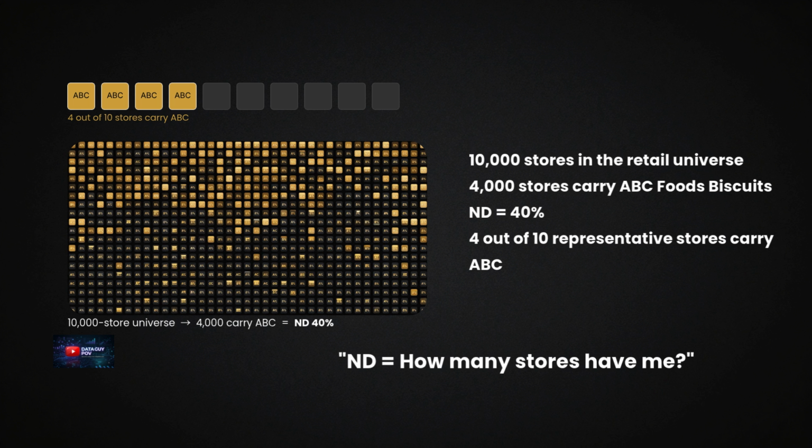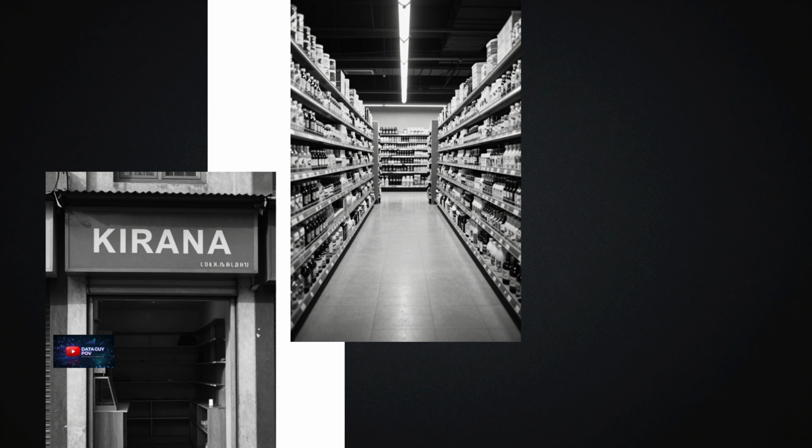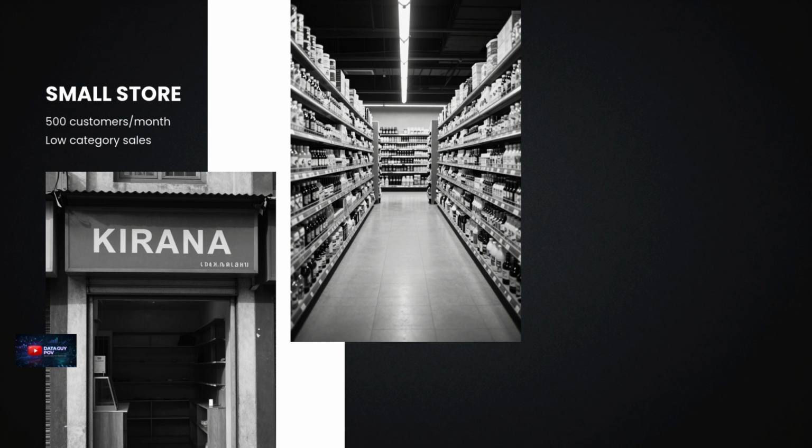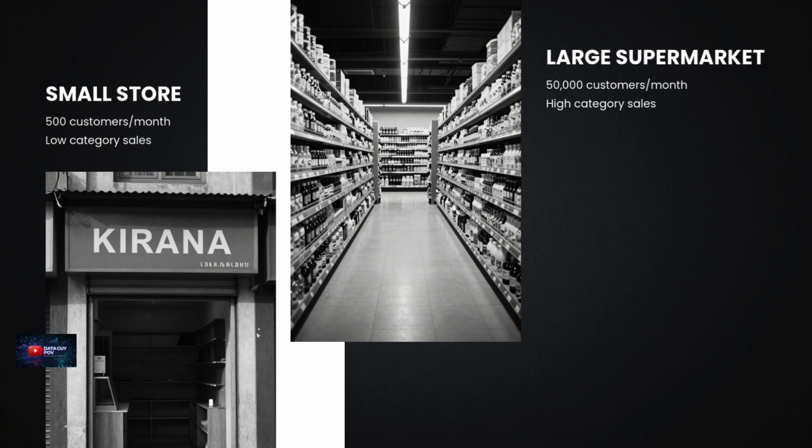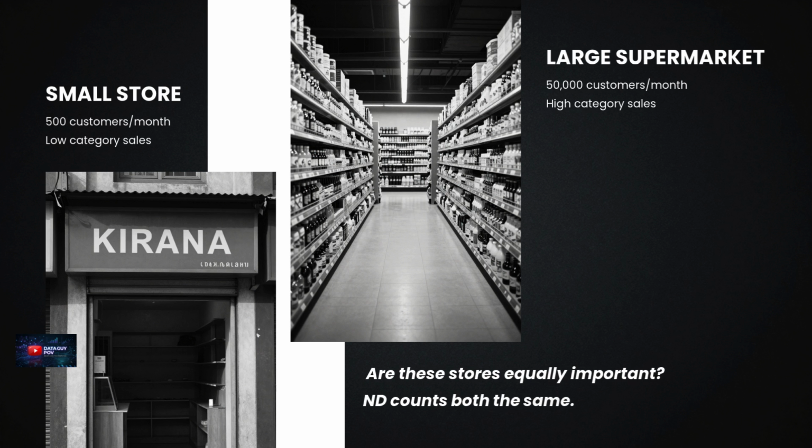In simple language, ND tells us how many stores have us. Why ND isn't enough? There's a problem. ND treats every outlet equally. A small neighborhood store and a large supermarket both count as just one outlet. But they don't contribute the same amount of category sales. And that's where the next KPI becomes important.